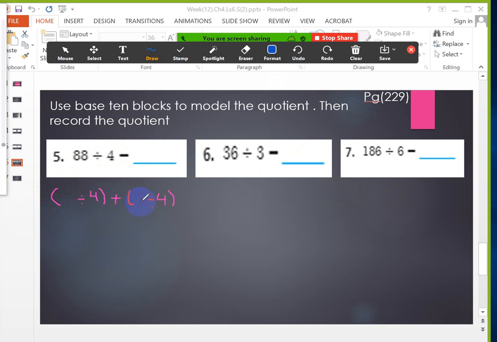Yes, the next one, the second number is what? The first one is 80. The second one is what? 8. Very good. Very good, Rinad. Your answer is correct.